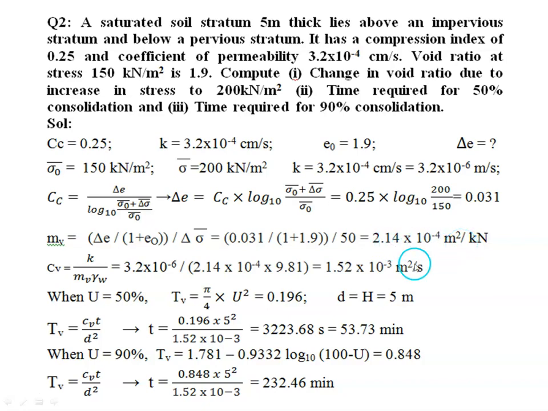Then it is asked to find the time required for 50% consolidation. So for this, first we have to calculate the coefficient of consolidation. So how to find the coefficient of consolidation? Because the coefficient of permeability is given, we can use the equation k by mv into gamma w, so that we can estimate the coefficient of consolidation. Then, because we need to use this equation to estimate the time, we need coefficient of consolidation and then time factor. So coefficient of consolidation is estimated using the values of coefficient of permeability and coefficient of volume compressibility.